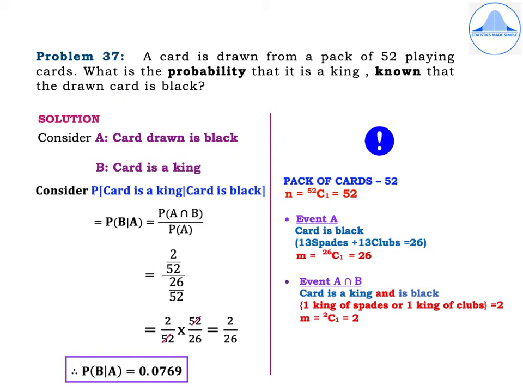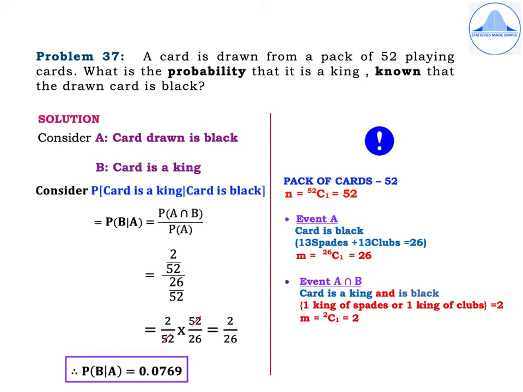So consider probability card is a king given that card is black, which is equal to, replacing the phrases by the respective events, probability of B given A. Then use the conditional probability formula, which is equal to P of A intersection B divided by P of A.